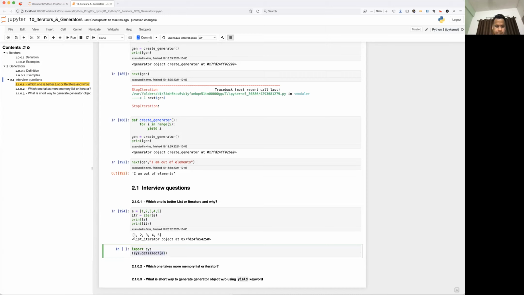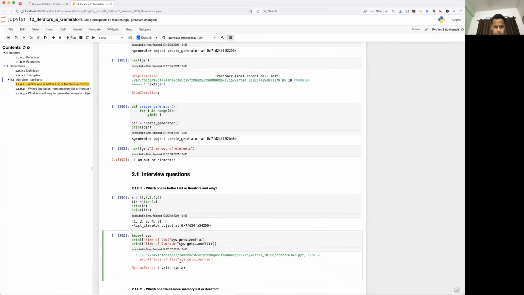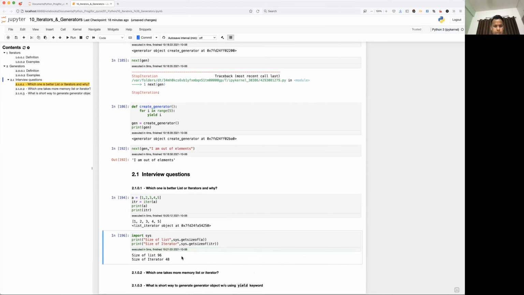Let's print it, and the size of the iterator object. Okay, you see here, you just have 5 elements and see what size it is taking, 96. And for the iterator, no matter how many list elements you have, it is just going to take only 48 bytes.